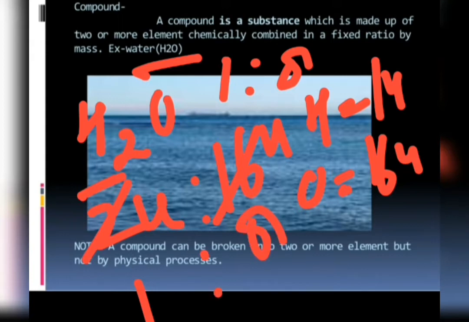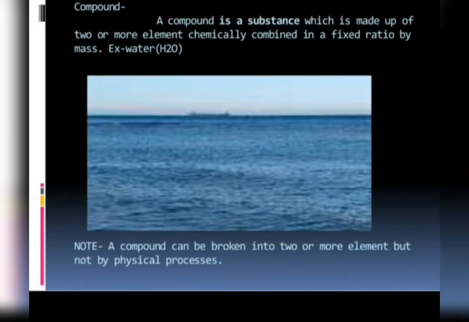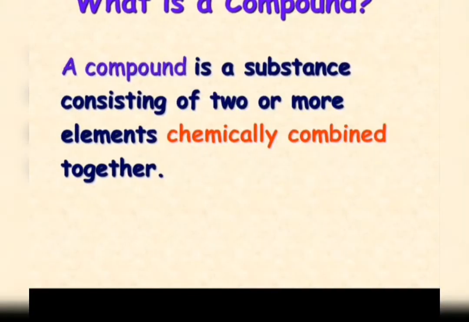So basically these two elements, hydrogen and oxygen, combine in a ratio of 1:8, 1 part of hydrogen and 8 parts of oxygen, and form water, and water is nothing but a compound. Similarly, we have other compounds also. Sodium chloride, NaCl, is also a compound made up of two elements, sodium and chlorine. Ammonium chloride is also a compound made up of three elements, nitrogen, hydrogen and chlorine.